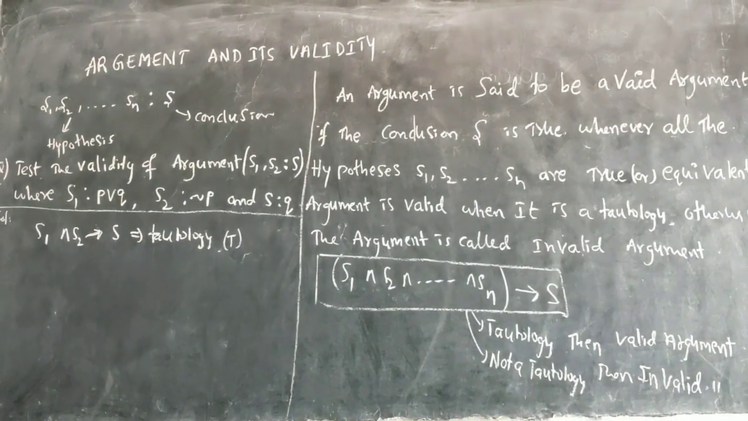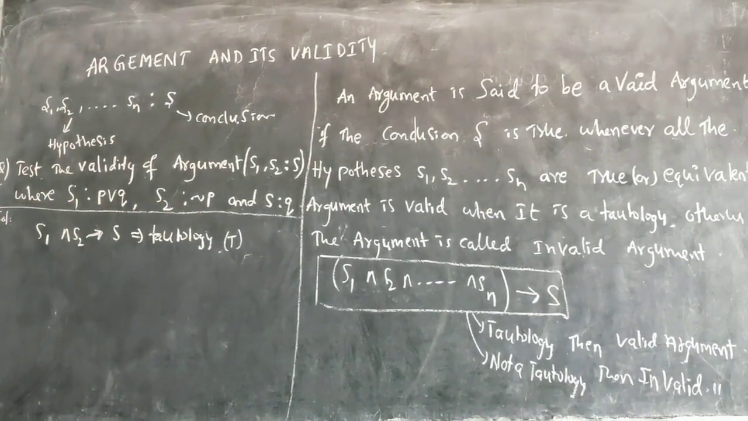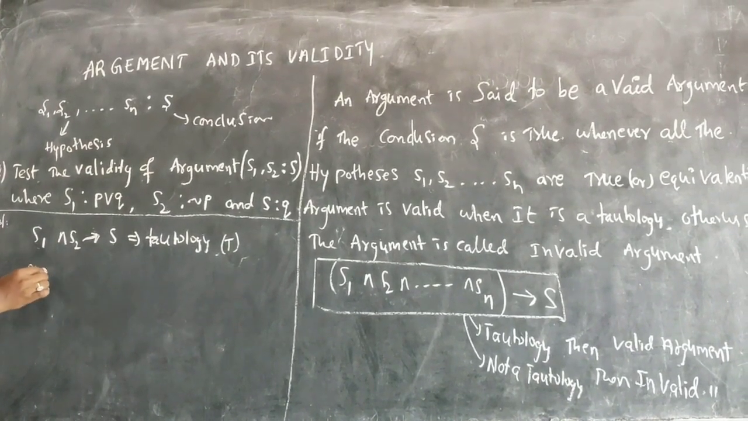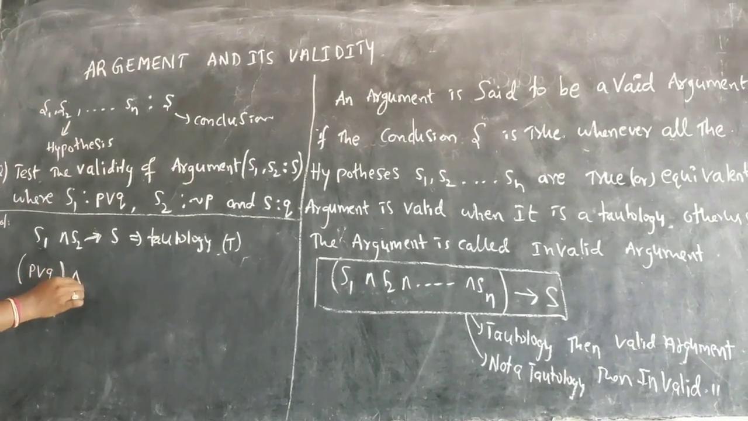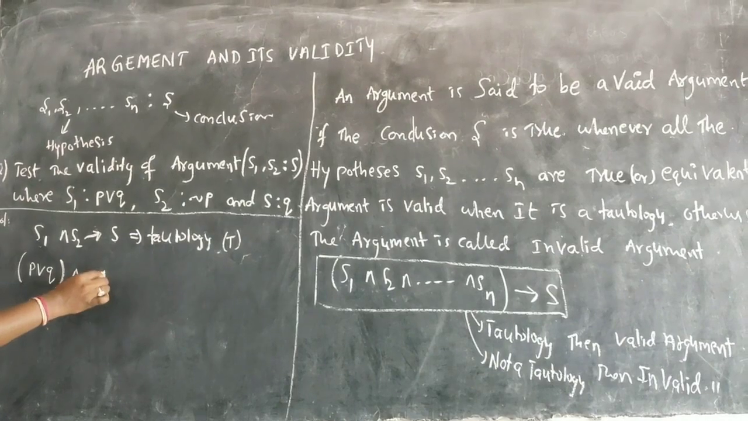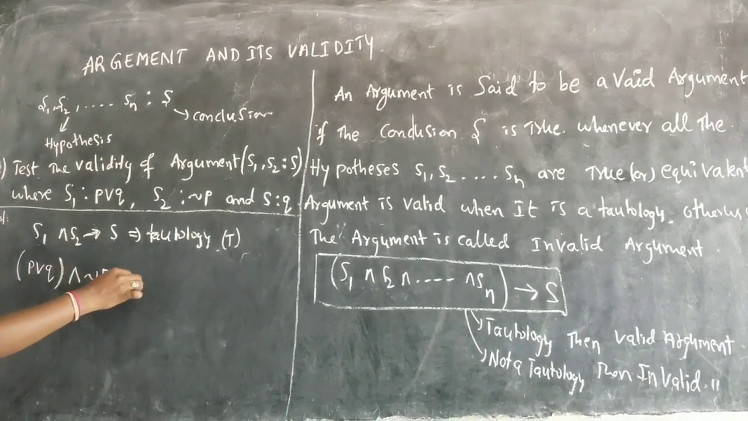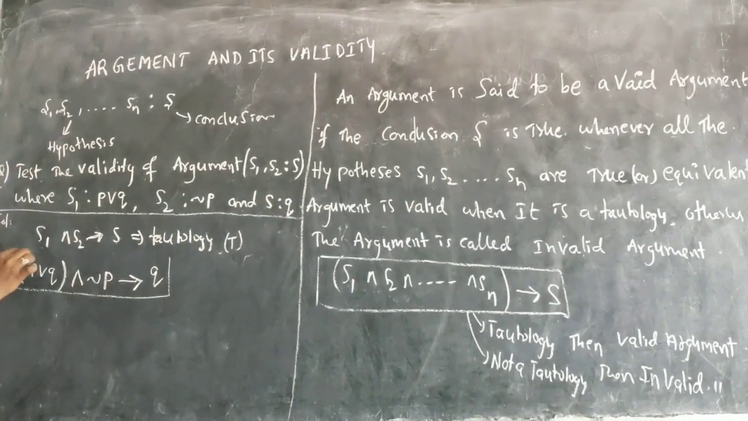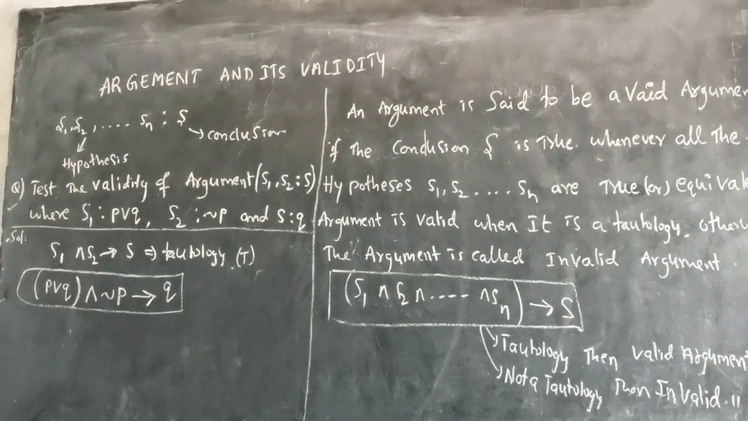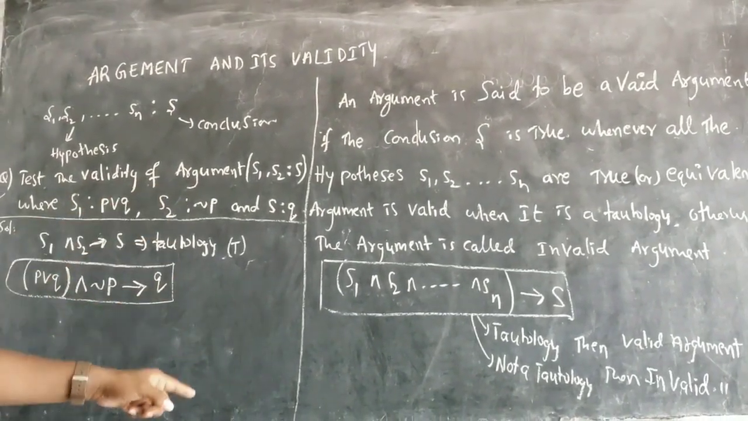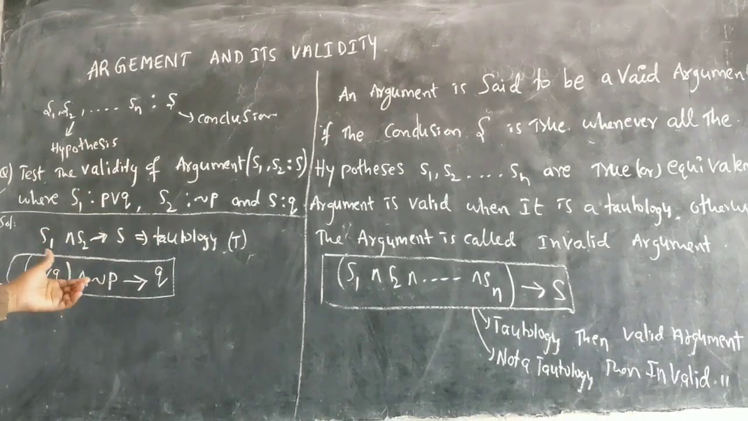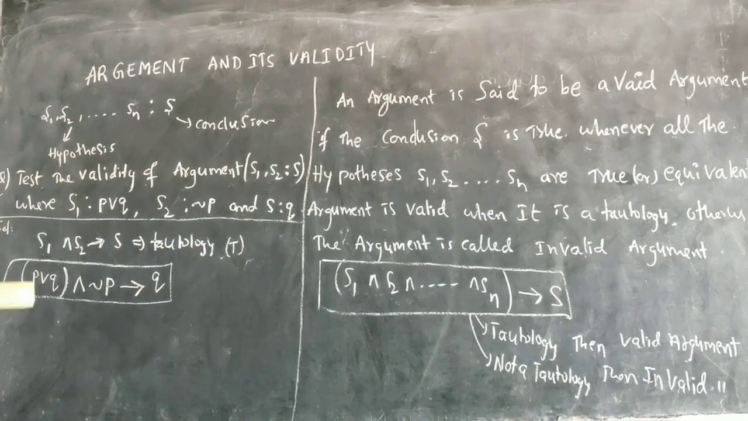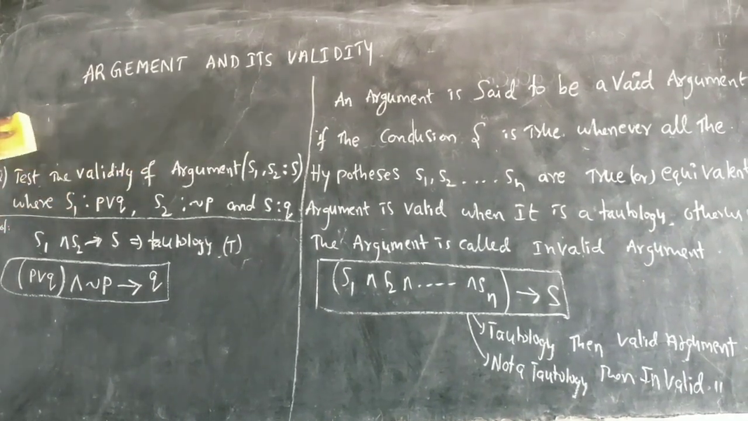Let us discuss this. Now S1 intersection S2 we will do. What is S1? P or Q. S1 intersection, what is S2 here? Negation P, and you have the symbol implies S. What is S here? Q. Now you need to see the truth table of this. If you get all T in this truth table, then it is a valid argument. If you get false, then it is an invalid argument. Hope you understand what I said. So let us solve this question now.